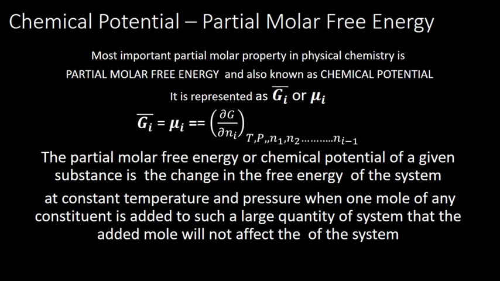So how can we define it? The partial molar free energy, or chemical potential, of a given substance is the change in free energy of the system at constant temperature and pressure when 1 mole of any constituent is added to such a large quantity of the system that the added mole will not affect the composition of the system. Will not affect the composition. You have to write composition of the system.